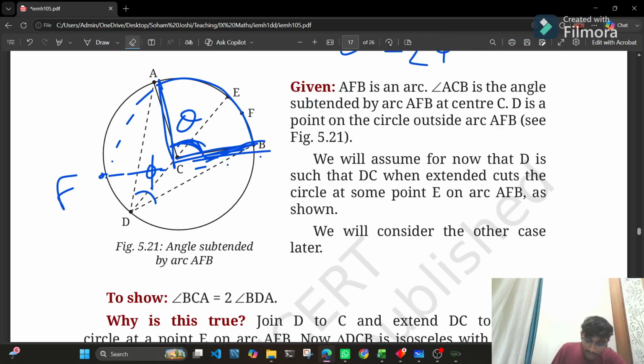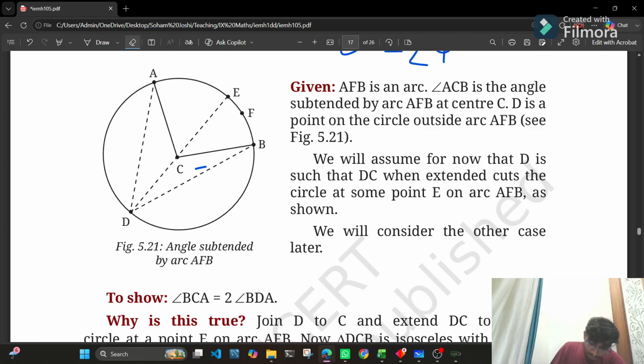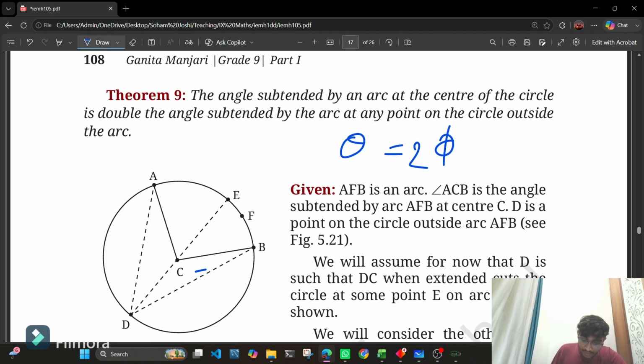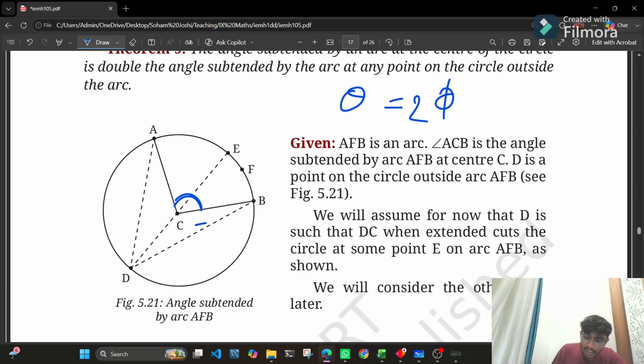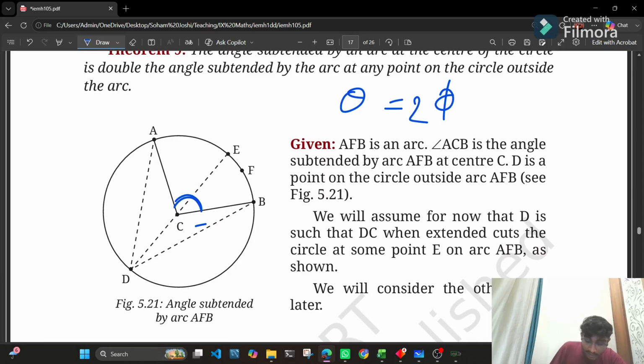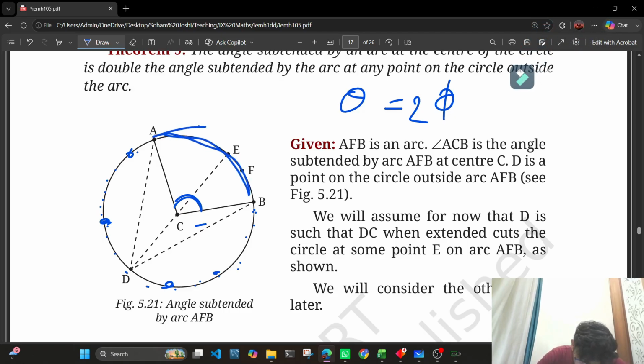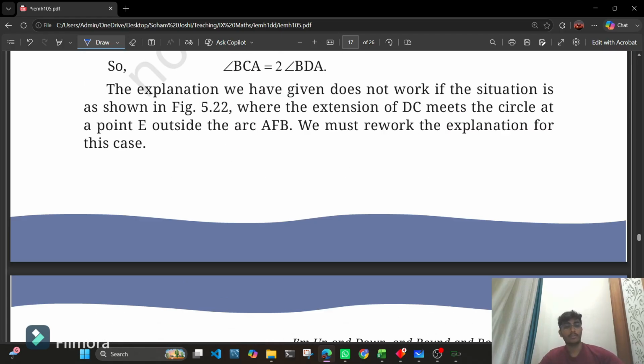On theorem 9, I'll just repeat it and quickly summarize it. It states that the angle subtended by an arc at the center of the circle is double the angle subtended by the arc at any point on the circle outside the arc. It could be anywhere over here, it could be here also, but it should lie on the circle and outside the arc, not over here. This part is a red zone for that particular point. I hope this is understood.